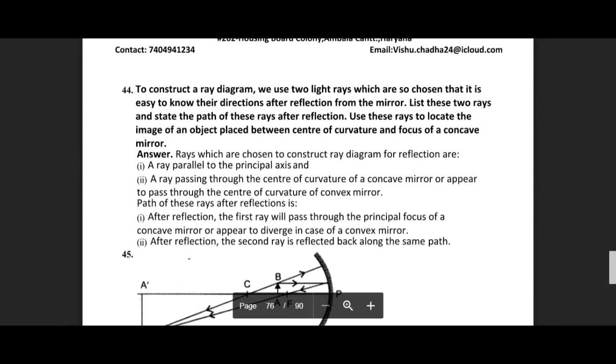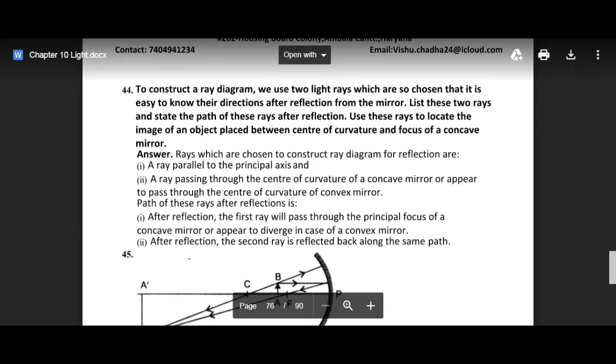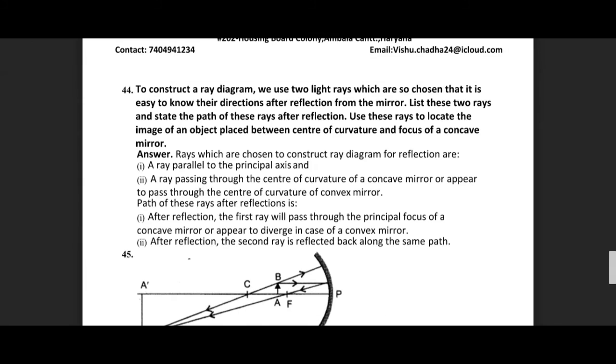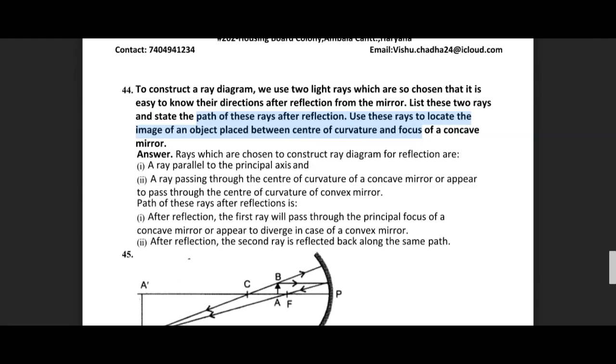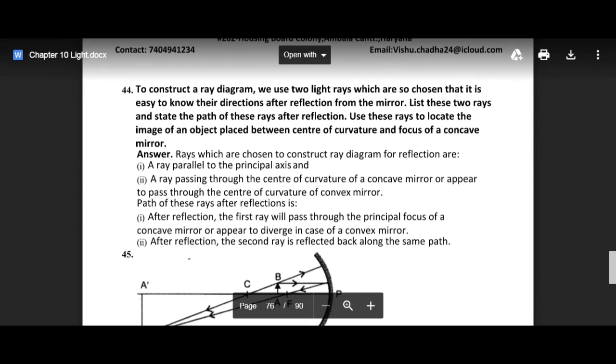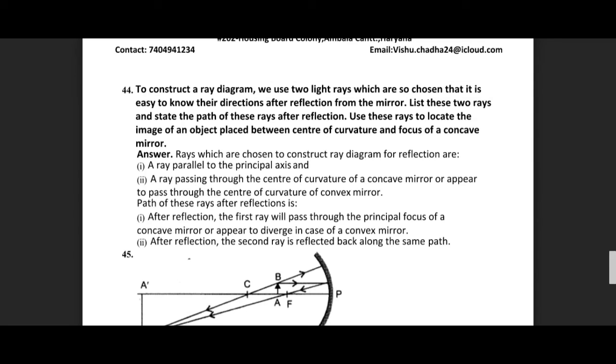To construct a ray diagram, we use two light rays which are chosen, that is easy to know about the directions after reflection. List these two light rays and state the path of these light rays after reflection. Use these light rays to locate the image formed by the object placed between the center of curvature and focus of the concave mirror.